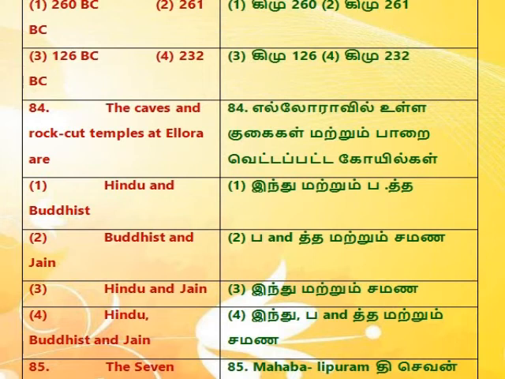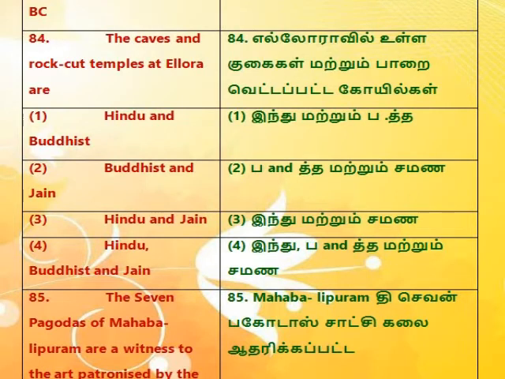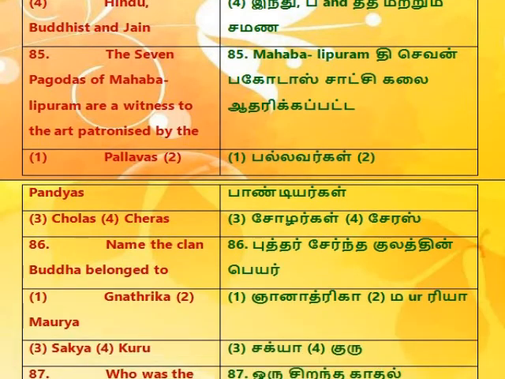The caves and rock-cut temples at Ellora are 1. Hindu and Buddhist. 2. Buddhist and Jain. 3. Hindu and Jain. 4. Hindu, Buddhist, and Jain. 85. The 7 pagodas of Mahabalipuram are a witness to the art patronized by the